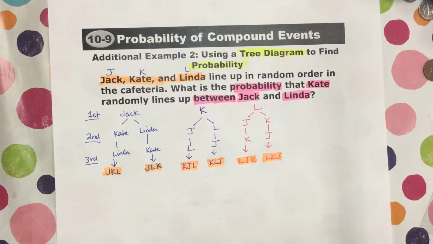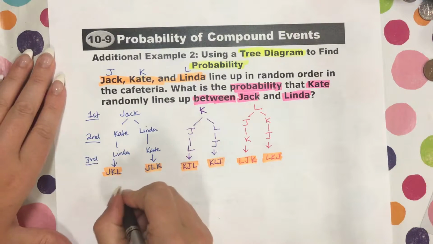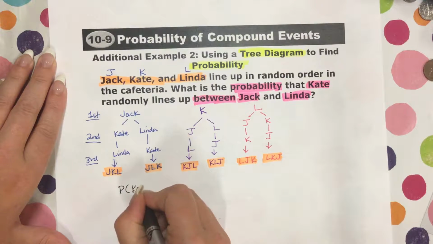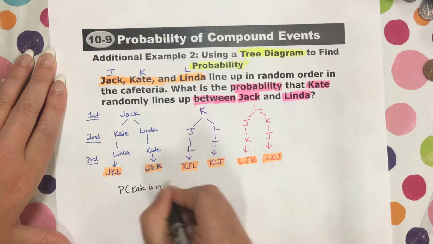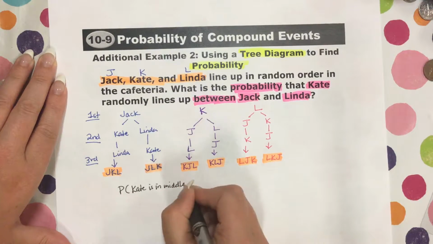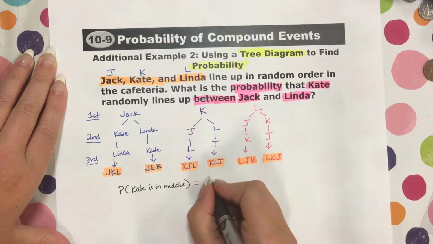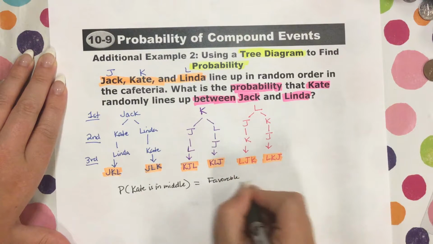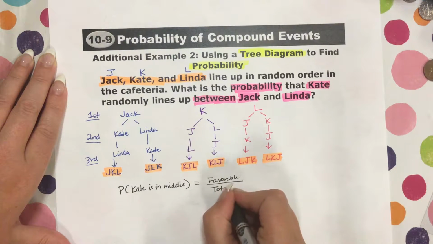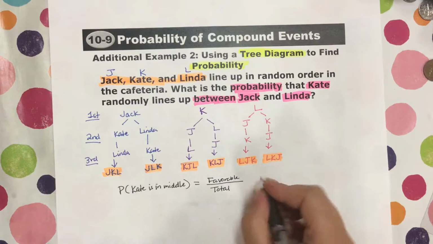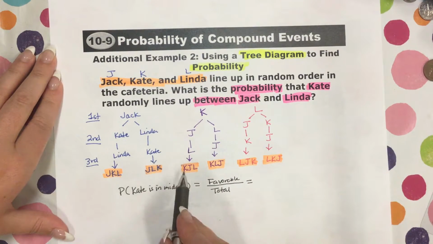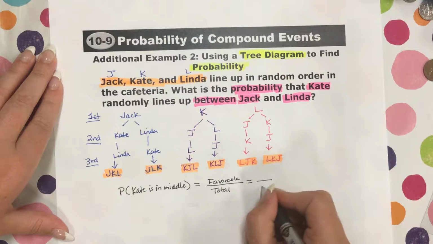Okay? So now we're ready to figure out our probability. The probability that Kate is in the middle is found by the favorable outcomes over the total outcomes, right? We know the total number of outcomes because it's 1, 2, 3, 4, 5, 6. So it's going to be over 6.